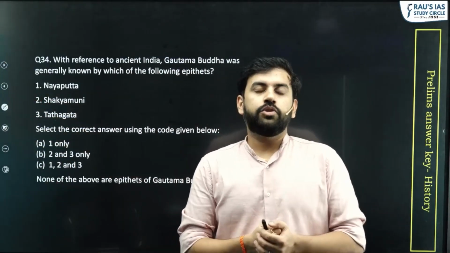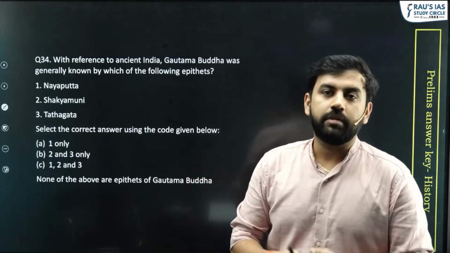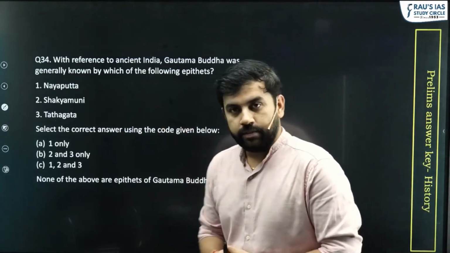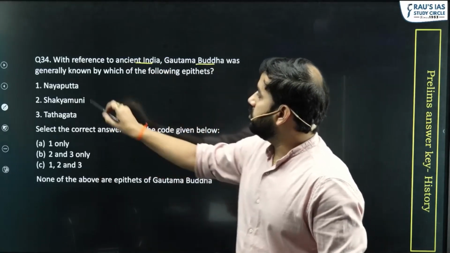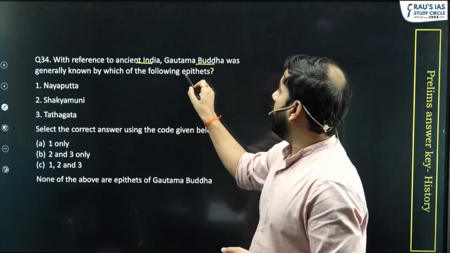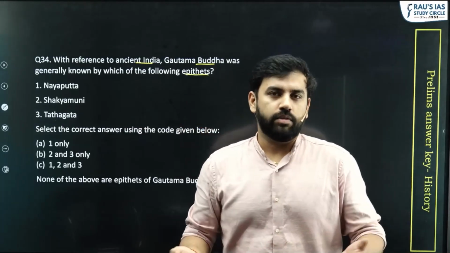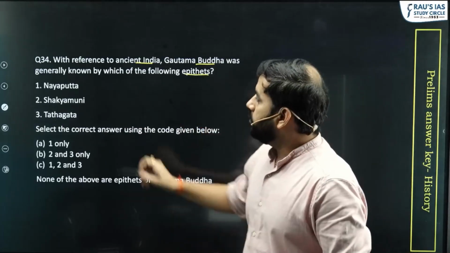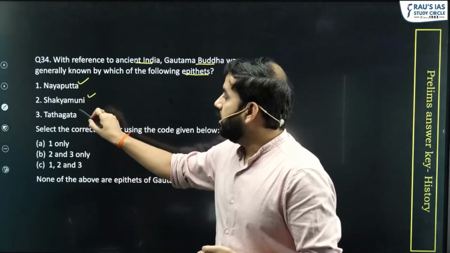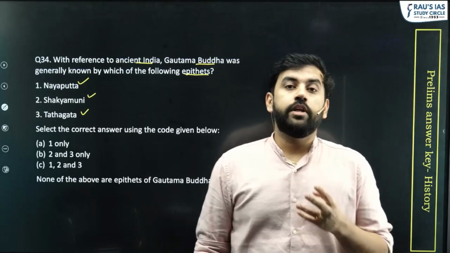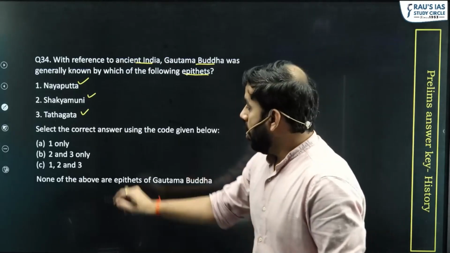Moving to the next question, it is question 34 from the set D. The question says, with reference to ancient India, Gautam Buddha was generally known by which of the following epithets? Basically titles or the names. The 3 options are Nyayaput, Shakyamuni and Tathagat. Out of these 3, only 2 are correct, which are option 2 and 3.